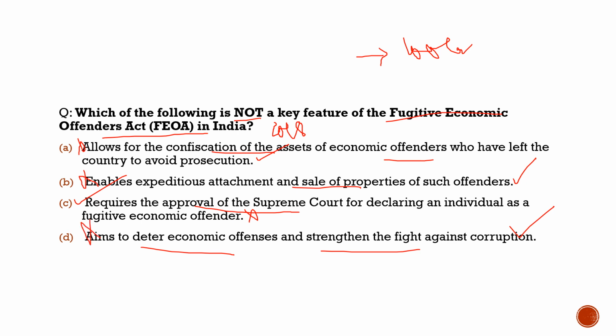So with respect to this question, the correct statement would be option C, as it does not require the approval of the Supreme Court for declaring any individual as a fugitive economic offender. So with respect to this question, the correct statement is option C.